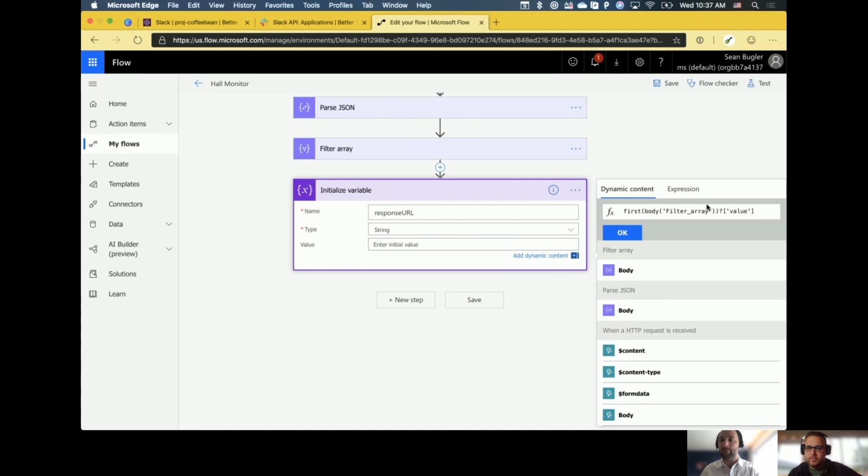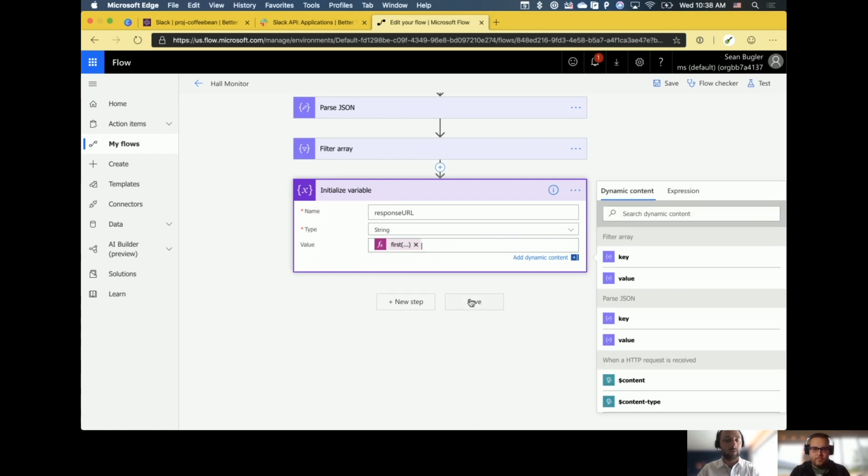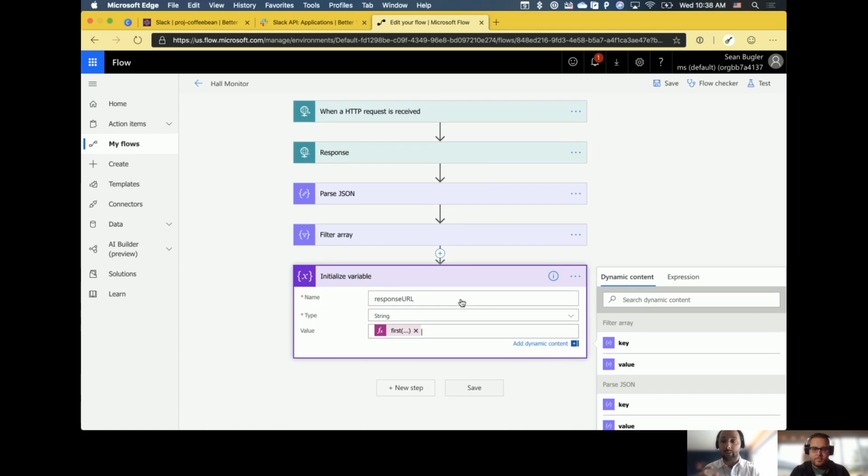And so this is a really clever trick that a mutual friend of ours, John Liu, Shout out to the Flow Ninja. Yeah, gotta love it. This is going to help me extract just the value piece of this, which is super important because that's all I actually want from this. Yep. And I'm going to go ahead and click OK. Cool. Boom. So now that we've done this, we've actually done most of the hard part.